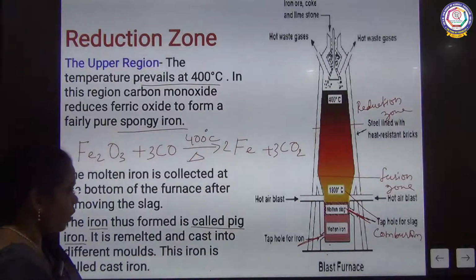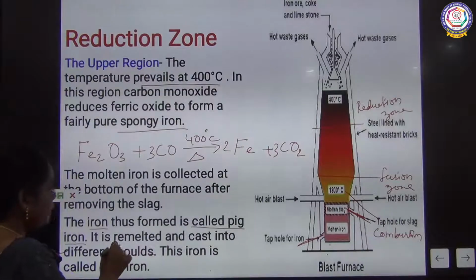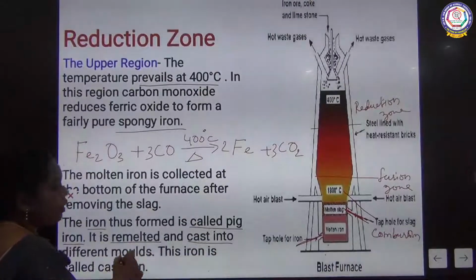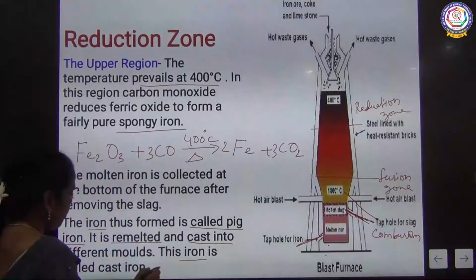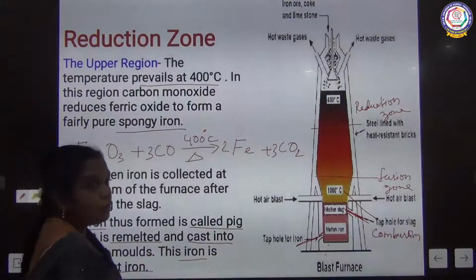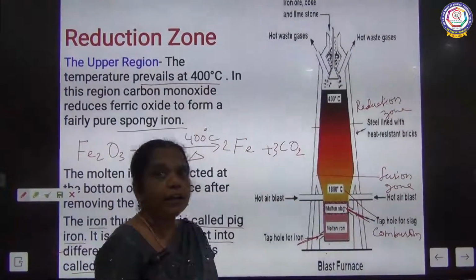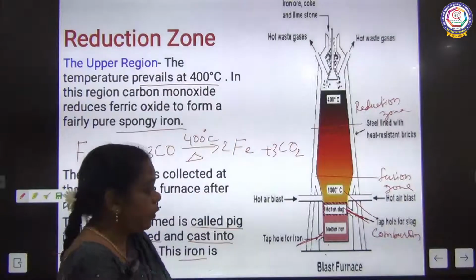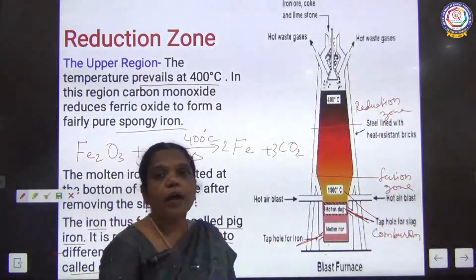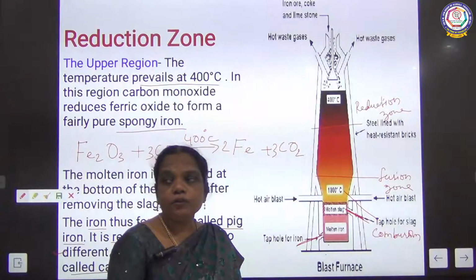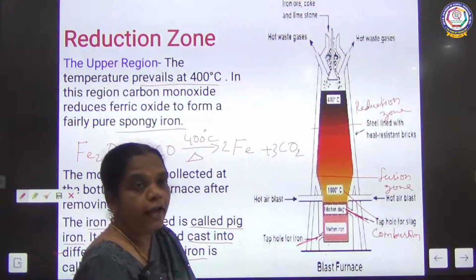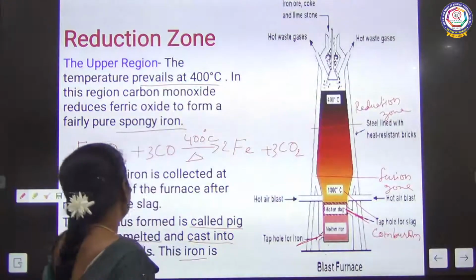This pig iron is remelted and cast into different molds. This type of iron is called cast iron. So this is about the extraction of iron. Next we are going to see the chemical reaction of iron with air, water and acid.